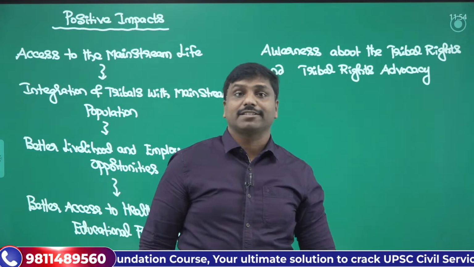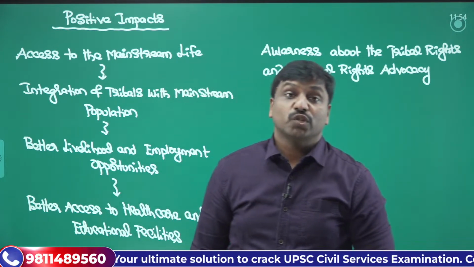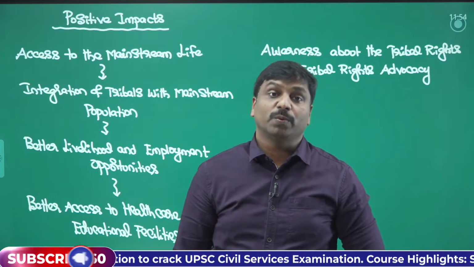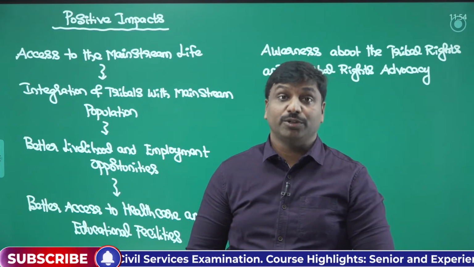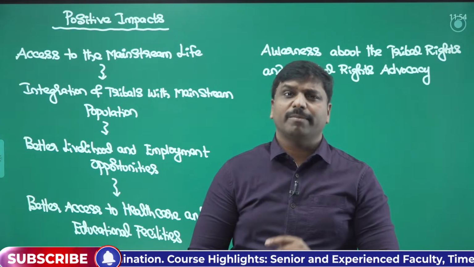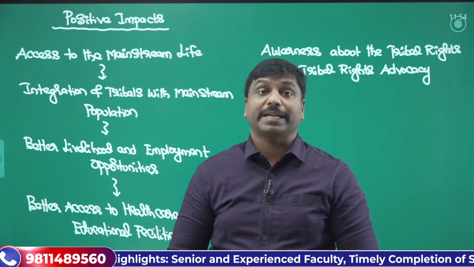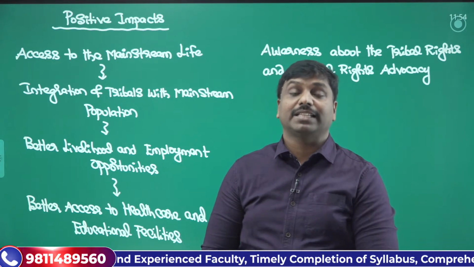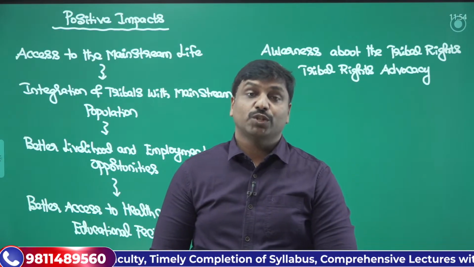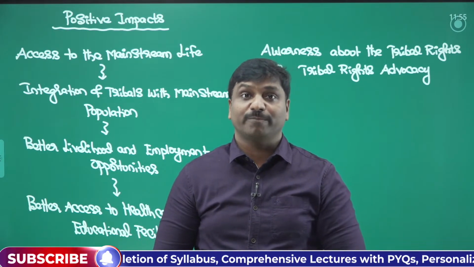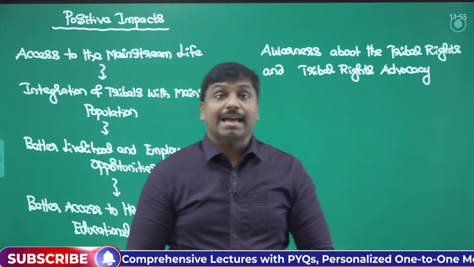we can see with respect to the Dongria Kondhs. Do you remember the Dongria Kondhs? What has happened with respect to the Vedanta mining project? So Vedanta mining and the Dongria Kondh issue.